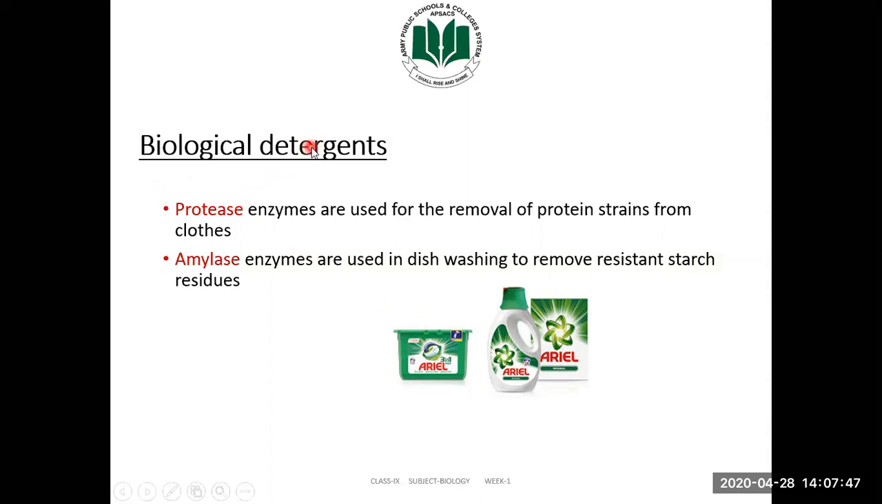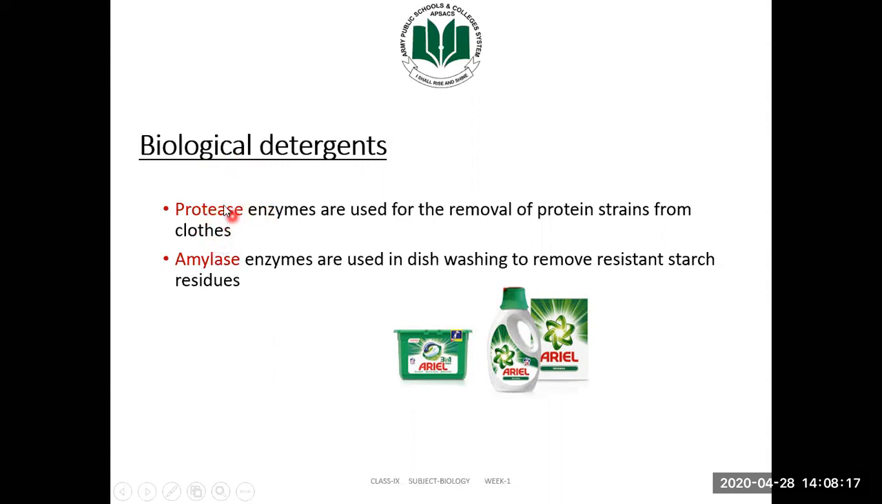Biological detergents are another use of enzymes. Enzymes are used in detergents. What are detergents? They are all the chemicals which we use for hand washing, in dishwashers, in our washing machines, or as washing powders, etc. Biological detergents use enzymes, and because enzymes are proteins, these are known as biological detergents.